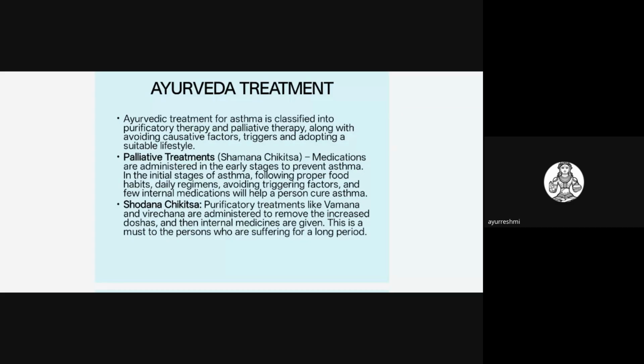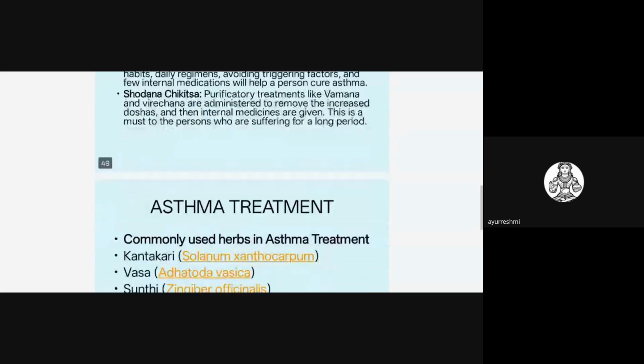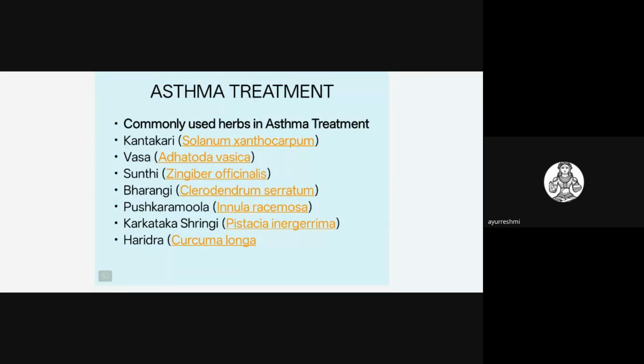If there is Utklesha of dosha, directly we can go for Vamana and administration of Virechana, and later on we can go for the Shamana Aushadhis. Commonly used Shamana Aushadhis in children are Kantakari, Vasa, Shunti, Bharangi, Pushkaramula, Karkataka Shringi, and Aridra.